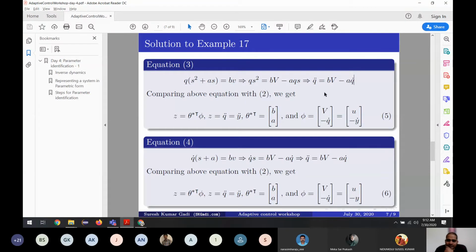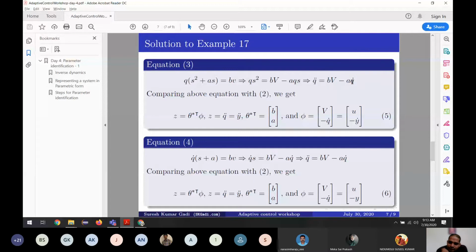In this differential equation, the known terms, or what we can measure, we are putting on one side. All the unknowns, we are putting on the other side. So we don't know B times V, because we can measure the voltage V, but we can't measure the parameter B. So we are putting it on the right side.